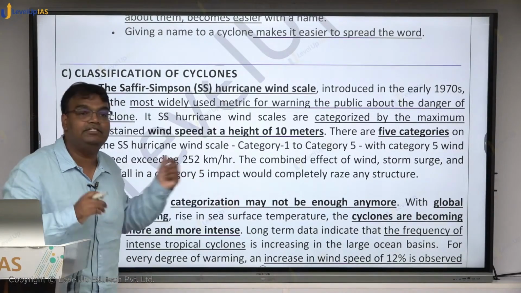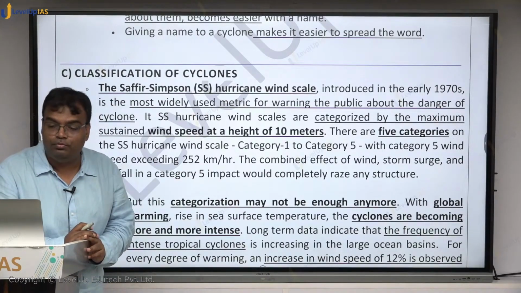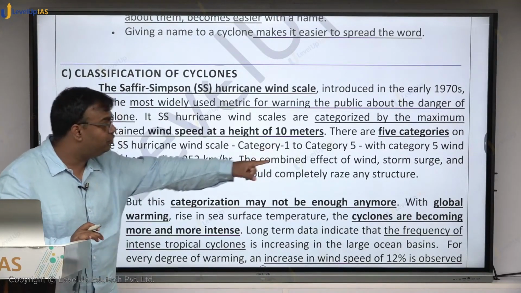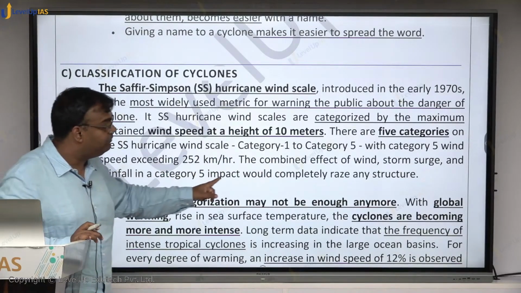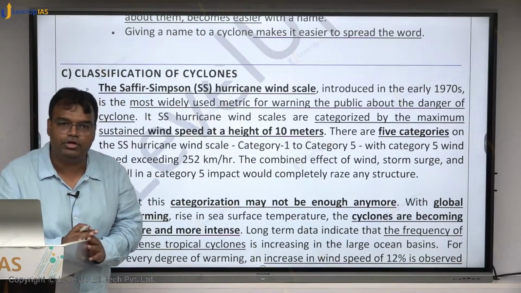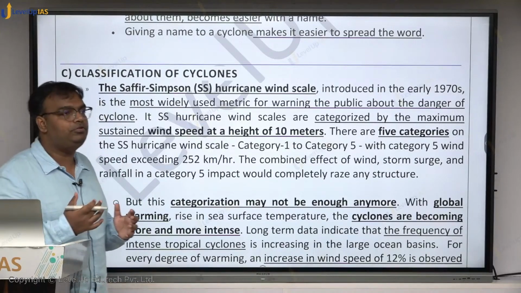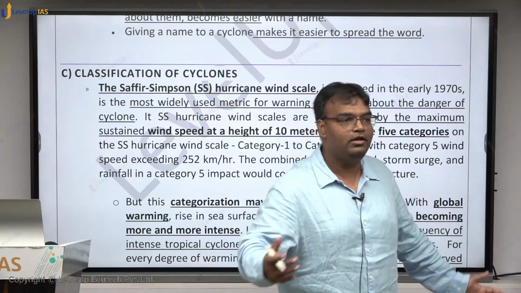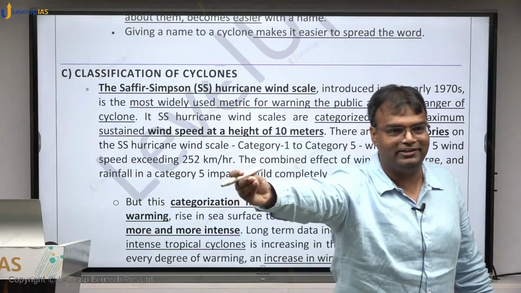A cyclone will be considered of category 5 if its wind speed is more than 252 km per hour, and at this speed the combined effect of wind, storm surge and rainfall in the category 5 impact would completely raze any structure. It will be very destructive. That is what they are trying to say. But at that time it was considered to be something humongous, कि यार इतना बड़ा cyclone आ गया, we do not have to create another category.